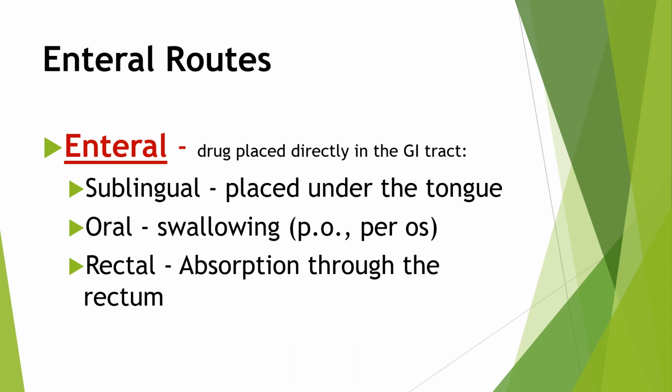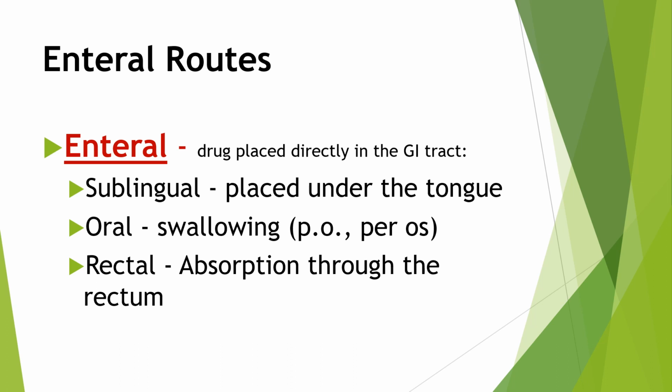Sublingual route of drug administration means the drug is kept under the tongue. Then the drug is absorbed through buccal mucosa and directly enters into the systemic circulation. Oral means swallowing of a drug through the mouth. That is oral route of drug administration.